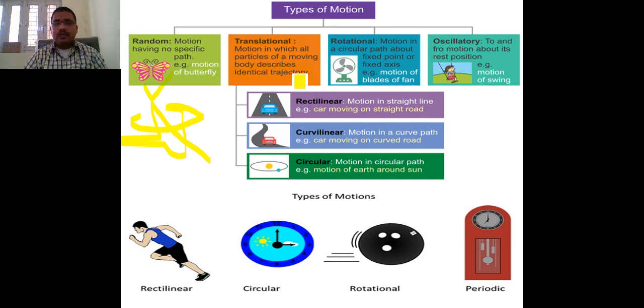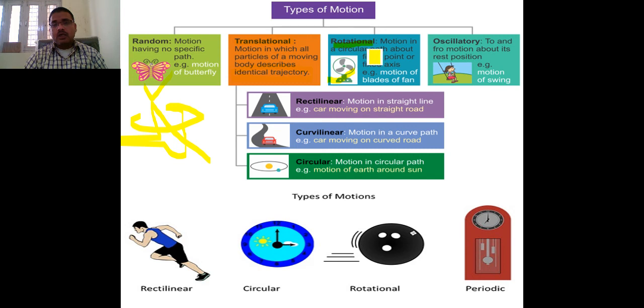Identical means if these particles are moving in a particular path, that is called translation motion, like the march of military men. These are translatory motions. And when we talk about rotational motion, here you can see there is a fan which is basically rotating about a fixed point. When the rotation takes place at a fixed point, that kind of rotation is called rotational motion.